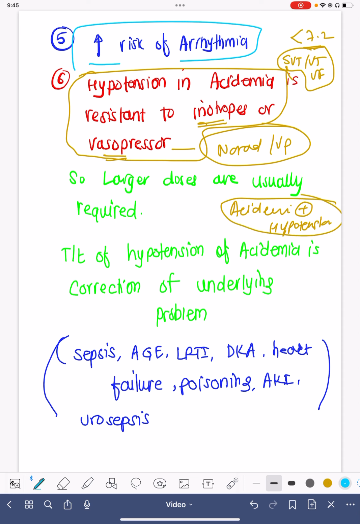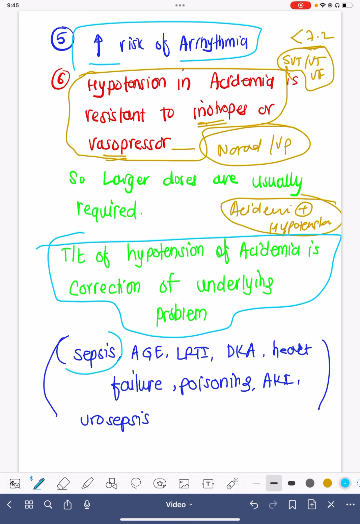The most important treatment for the hypotension of acidemia is correction of the underlying cause. The most common reason in the ICU setting is sepsis. So treating with proper antibiotics and hydration, and repeatedly doing VBG or ABG, is extremely important. Removing the sepsis focus, like treating pneumonias with proper antibiotics, draining abscesses, treating UTIs and pyelonephritis with proper antibiotics. Without treating the sepsis, blood pressure will not improve and acidemia will not improve.